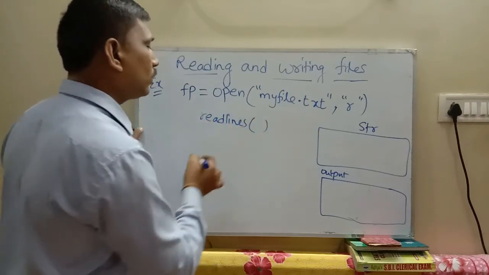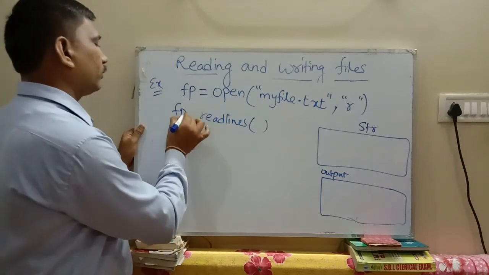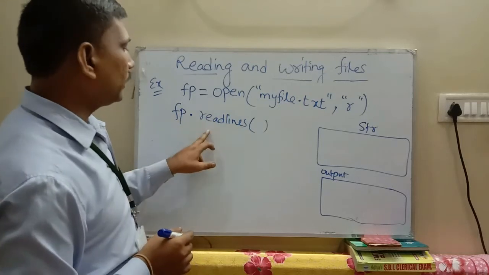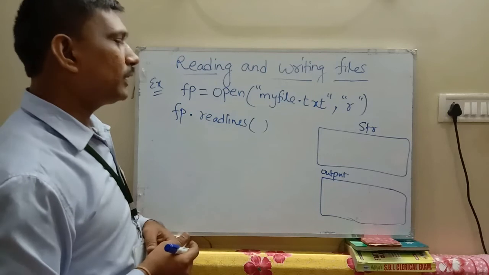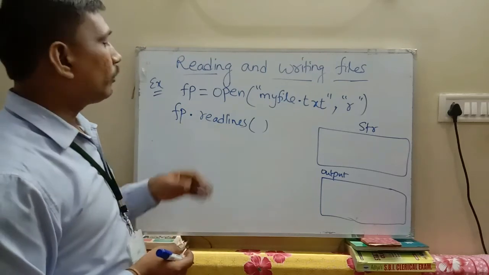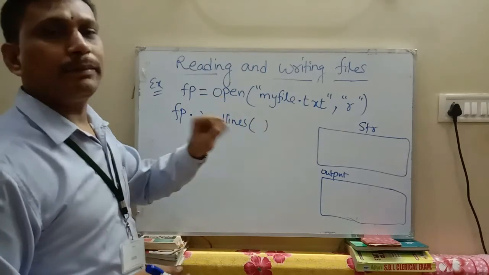Readlines is also one method used with a file pointer for reading purposes. But in this method, we read all the lines from myfile.txt at a time. When you are using the read method, you read character by character.